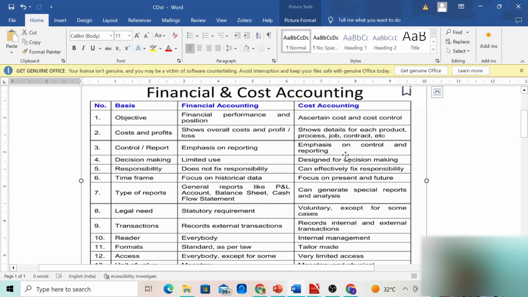Welcome back, dear students. Today, let us learn the difference between financial accounting and cost accounting. So, to start with, let us first see the basic differences between financial accounting and cost accounting.